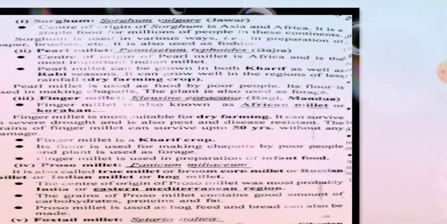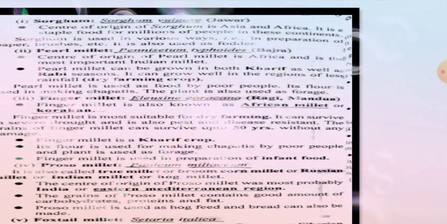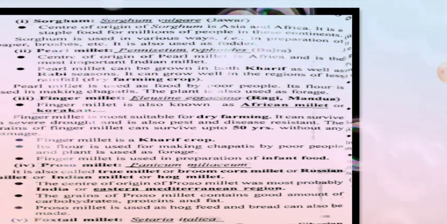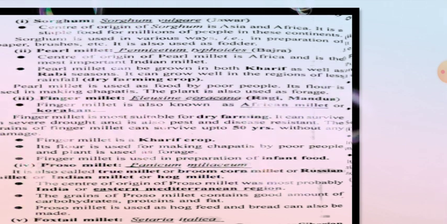So basically we know it as mandua, ragi or finger millet. It is a kharif crop, and its survival duration is 50 years. Mainly poor people generally use it for making chapatis or as their food.